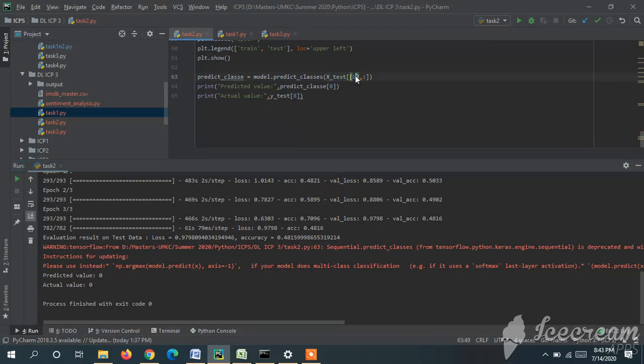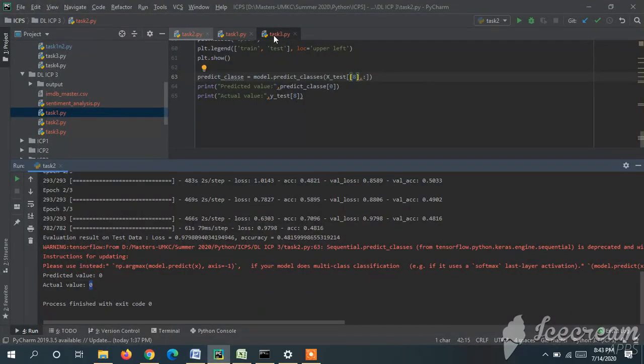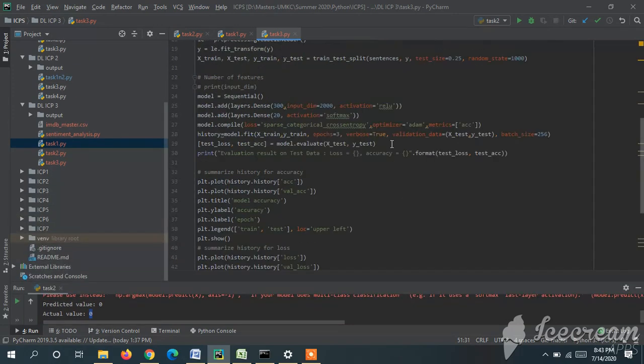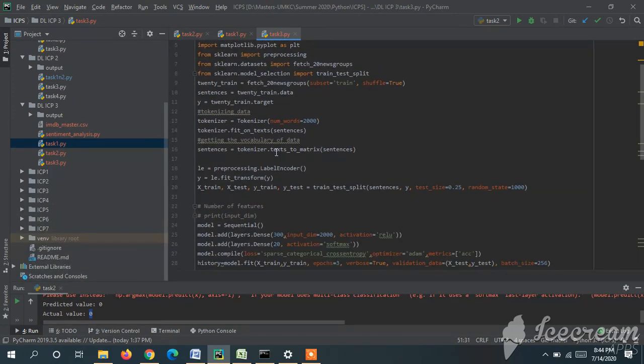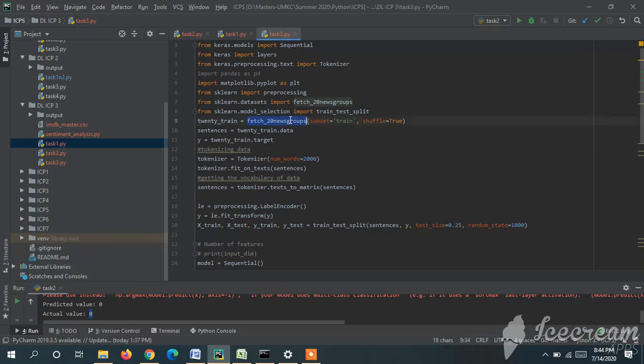The third task is we need to use the 20 newsgroups dataset from the scikit-learn datasets. Now we are doing the same thing here, but instead of the IMDb dataset, we are fetching the data from the sklearn 20 newsgroups by giving the subset as train and shuffle true. In this dataset there are 20 different categories. We are doing the same thing again with a different dataset. Now we will run and see the output.